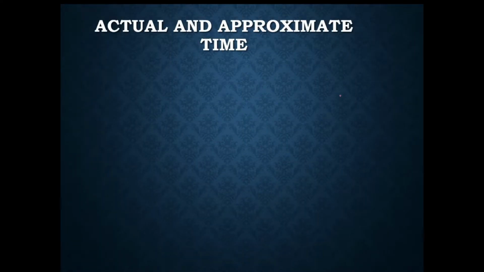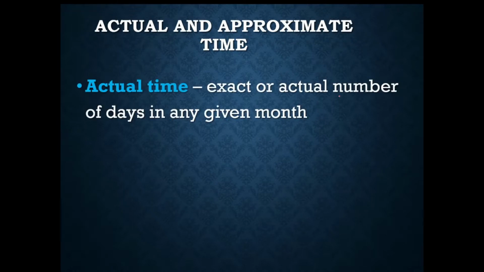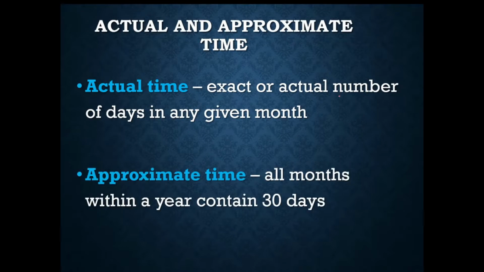Okay, so let us now talk about another concept that we're going to be covering for this session, and that would be about actual and approximate time. So for actual and approximate time, for actual time, the exact or actual number of days is given for the given month that you're going to be computing for. While for the approximate time, it is considered that all months within a year contain 30 days.